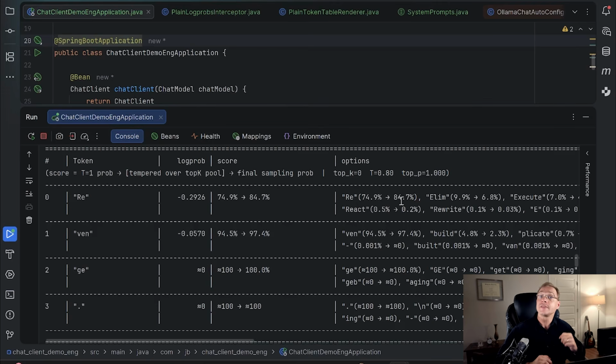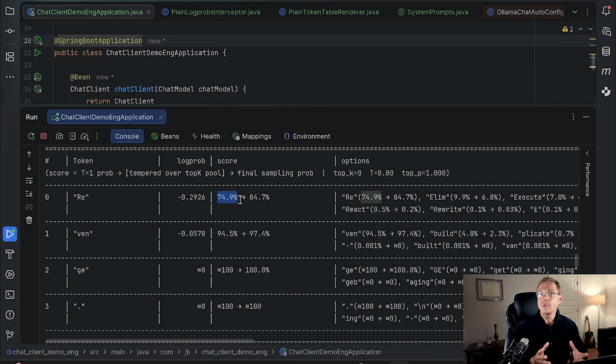By the way, can you guess the temperature? Here is the hint: the opposite of socialism. Strong tokens get stronger and weak tokens get weaker, but not too much. So the temperature is below 1, but we never configured it. And by my logarithm line, at temperature 1, token re would keep its original 75% of probability and would appear only 7 or 8 times out of 10. Here it appeared 9. So the answer is temperature 0.8, because it's the Ollama default. So it all makes sense.